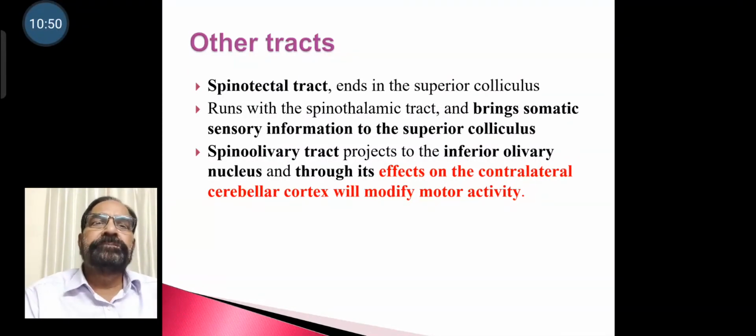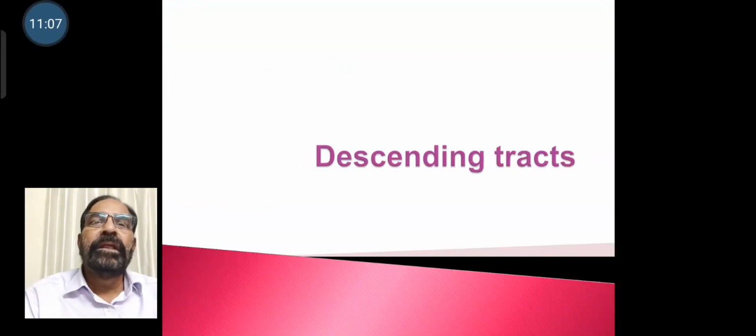Spino-olivary tract projects to the inferior olivary nucleus and through its effects on the contralateral cerebellar cortex will modify the motor activity. Now we go to descending tracts.